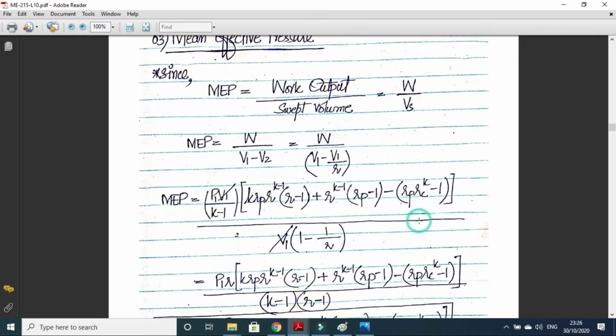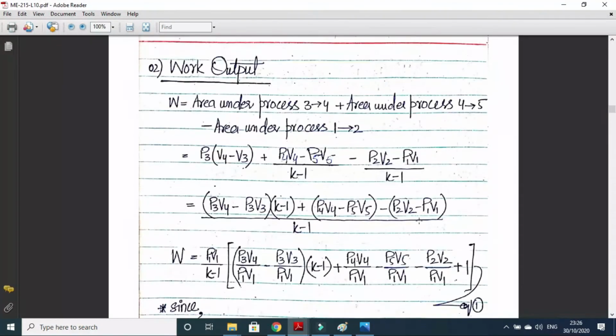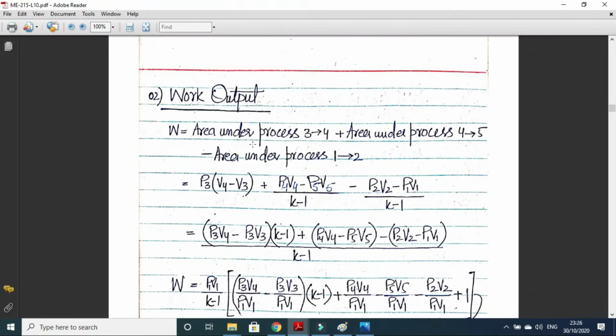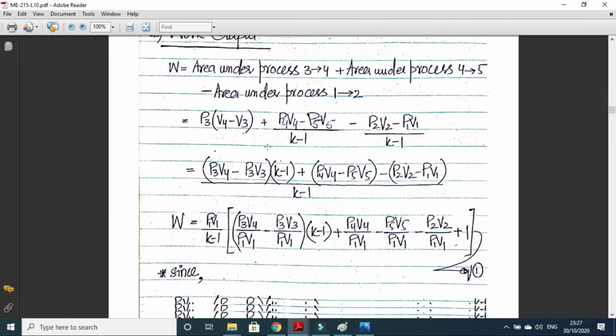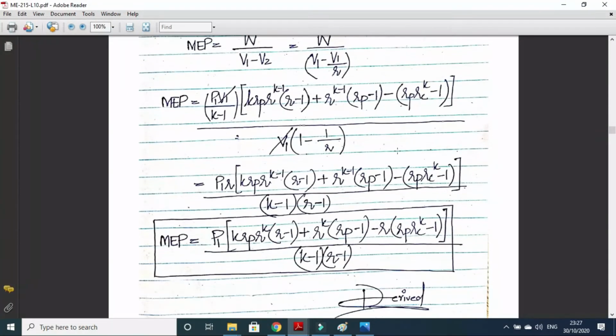No, if you are asked to derive the mean effective pressure expression, then you have to start from here, and there is no need to do the thermal efficiency derivation. For mean effective pressure, you have to start from the work output derivation.